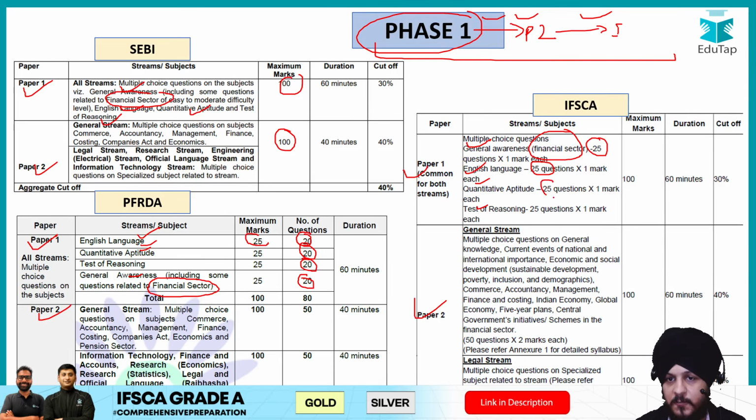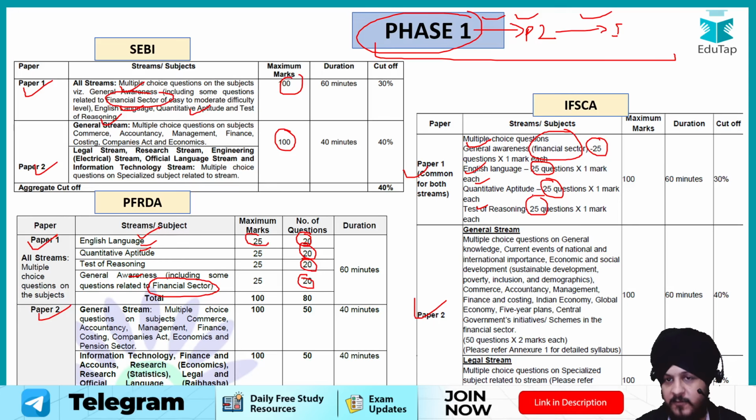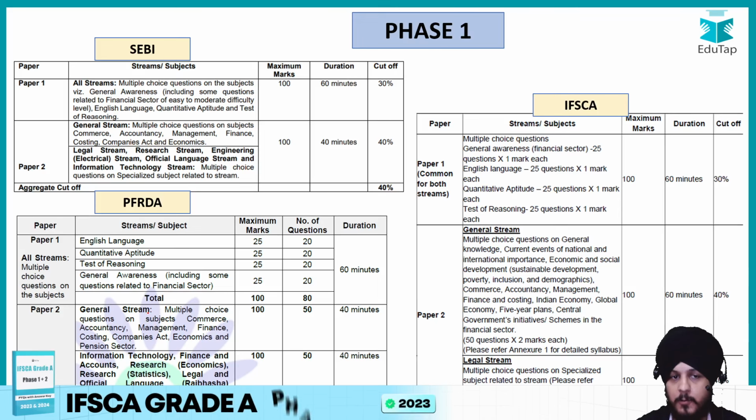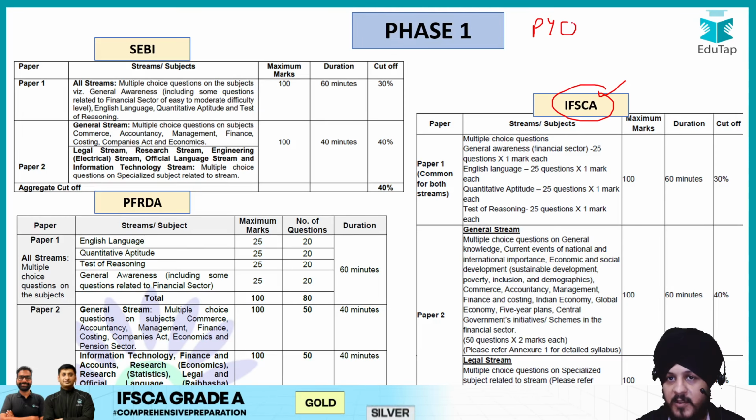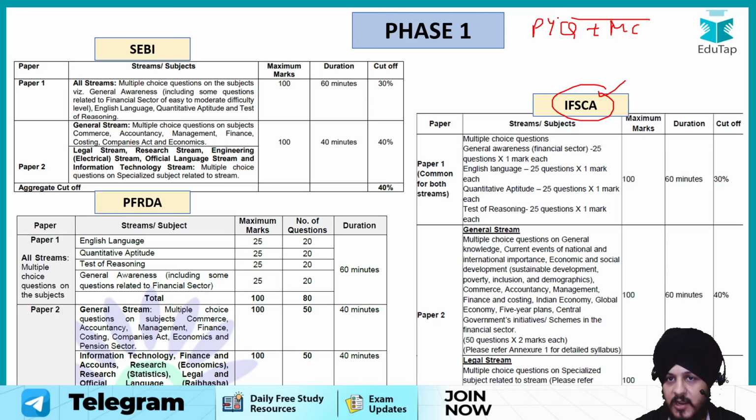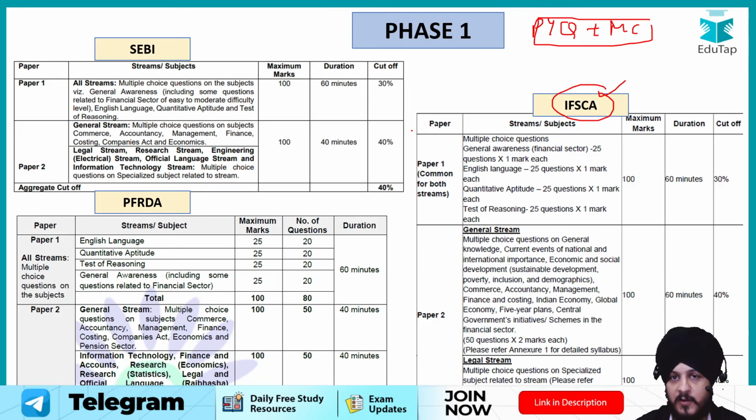So the difference is with respect to the number of questions, but with respect to syllabus, there is no change, right? So of course you can use your same SEBI or PFRDA preparation in order to prepare for IFSC also. The only thing you can add is, of course, you should look into PYQs, and apart from that, please go for mock test papers also, right?